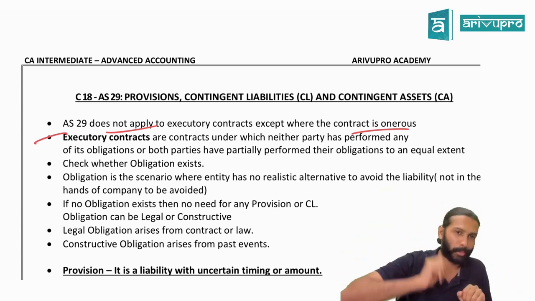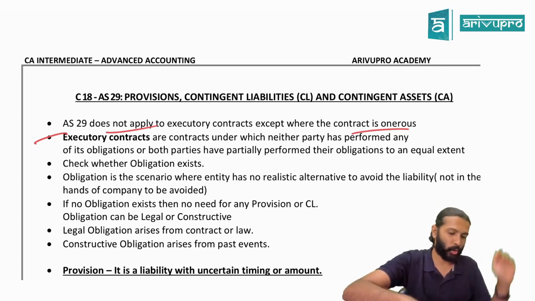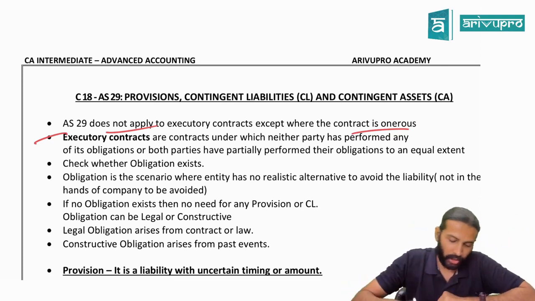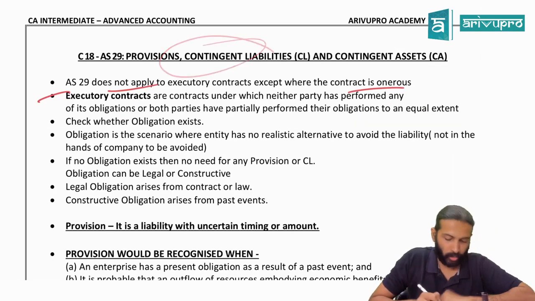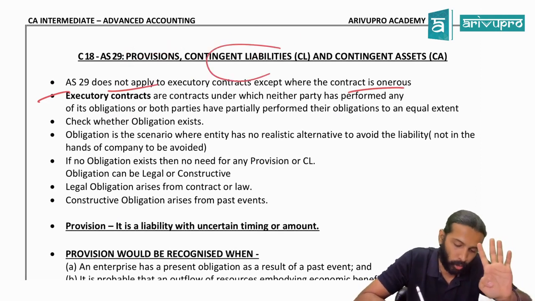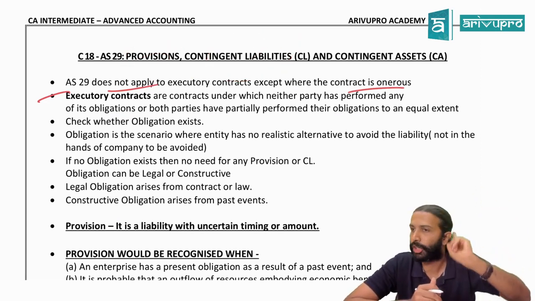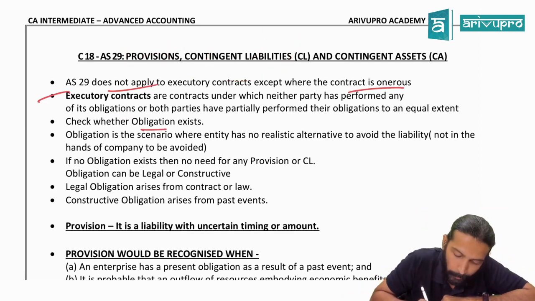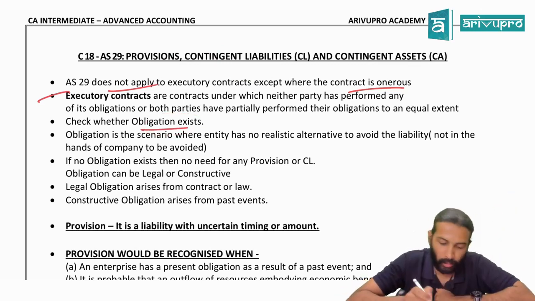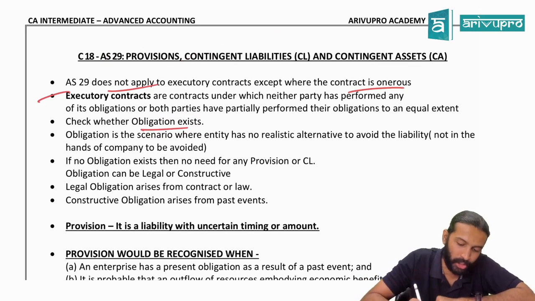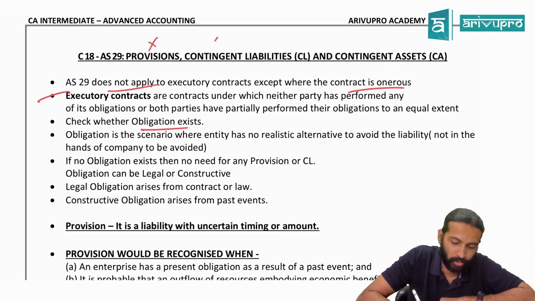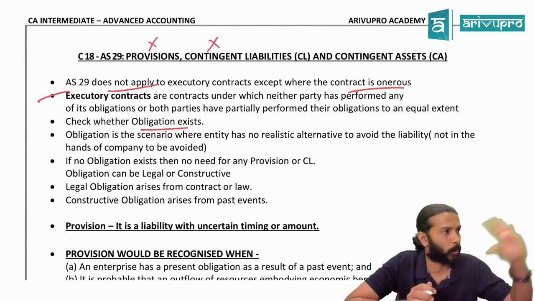Here, if you want to make a provision, first you need to go back. I'll tell you now what the definition is. If you want to think about creating a provision or disclosing a contingent liability, one feature you should compulsorily have is something known as obligation. Only if obligation exists will you think about recognizing a provision or disclosing a contingent liability. If obligation is not there, both of these will not come. Are we okay? First point, is this clear?